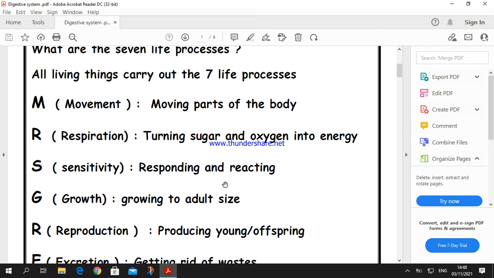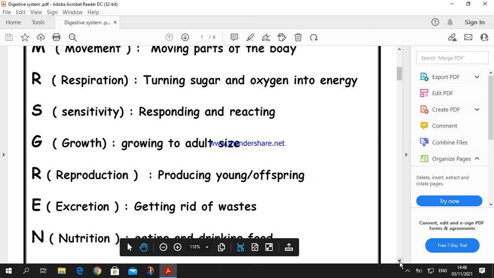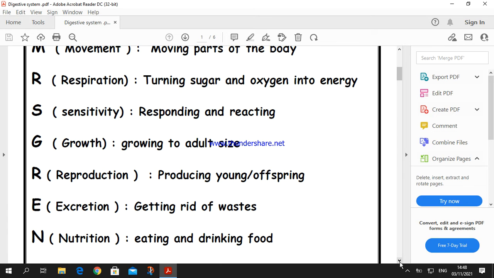5, reproduction. Reproduction means giving birth or producing offspring. Number 6, excretion. Excretion means getting rid of wastes. The last process, nutrition. Nutrition, eating and drinking food.